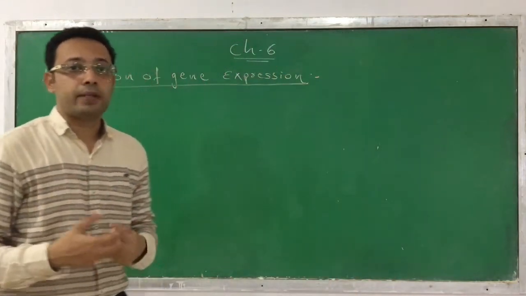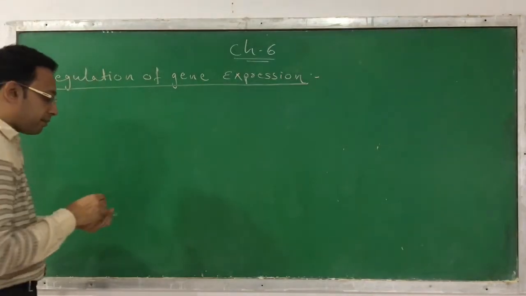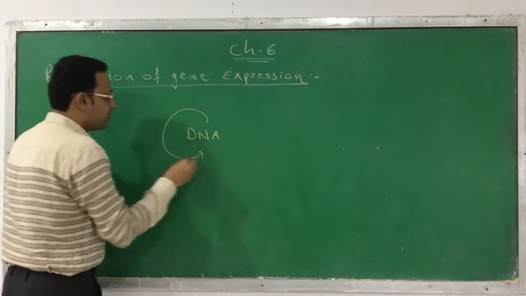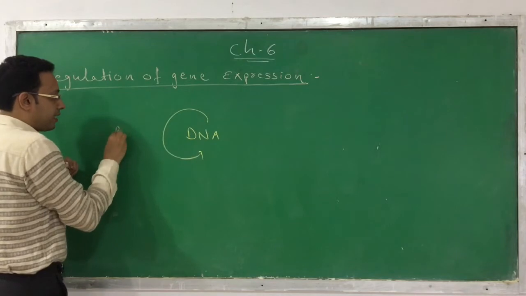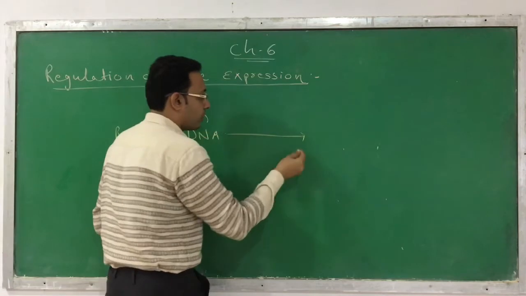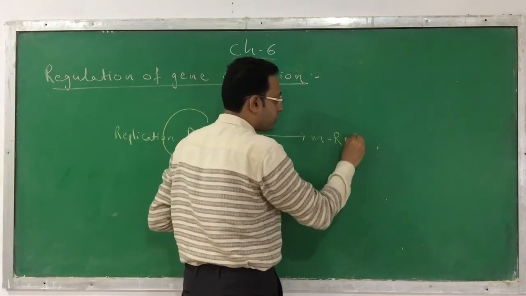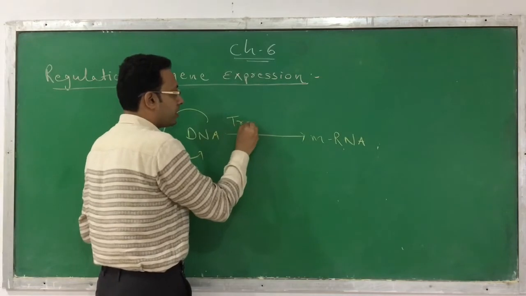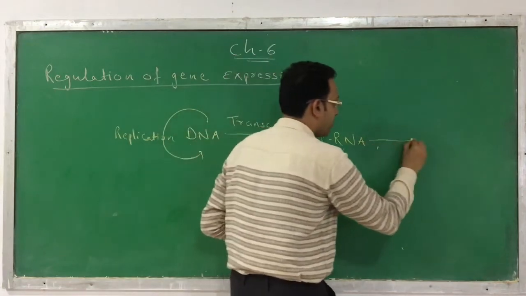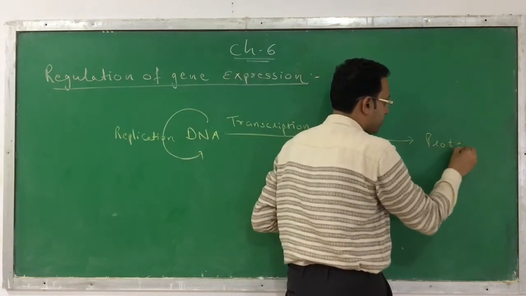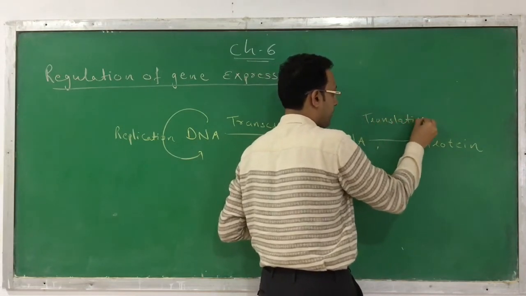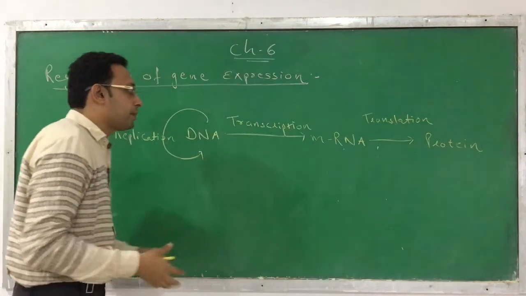Now before I start this topic, regulation of gene expression, you know the basic steps. Here you know that DNA produces DNA by a process called replication. From this DNA, what is going to be produced? mRNA is going to be produced, by a step you can call transcription. And from mRNA, what is going to be produced? A protein is going to be produced, and that is by a step called translation. Clear?